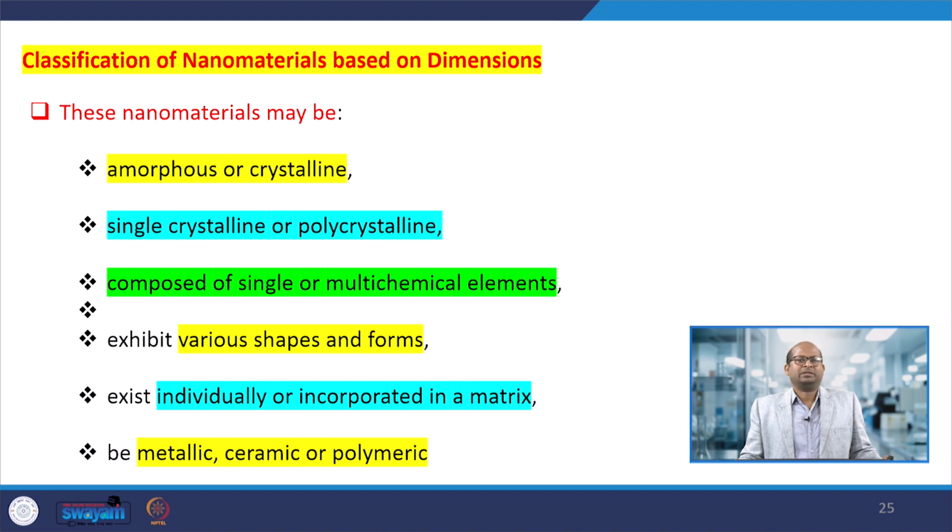The nanomaterials, whether 0, 1, 2 or 3 dimensional, may be amorphous or crystalline, single crystalline or polycrystalline, composed of single elements or multiple chemical elements. They may have various shapes and forms, and exist individually or incorporated in a matrix as in a composite. At the same time, the materials may be metallic, ceramic or polymeric.